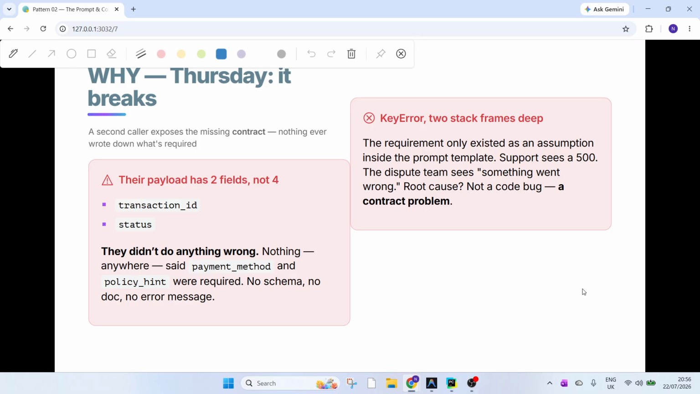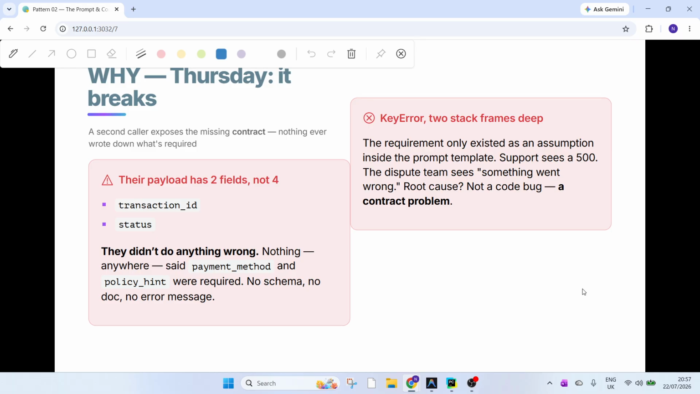And here's the important part. They didn't do anything wrong. Nothing anywhere said payment method and policy hint were required. No schema, no doc, no error message. The requirement only existed as an assumption inside the prompt template. The payload goes straight into the render. The template asks for a payment method, and boom, we got a key error.